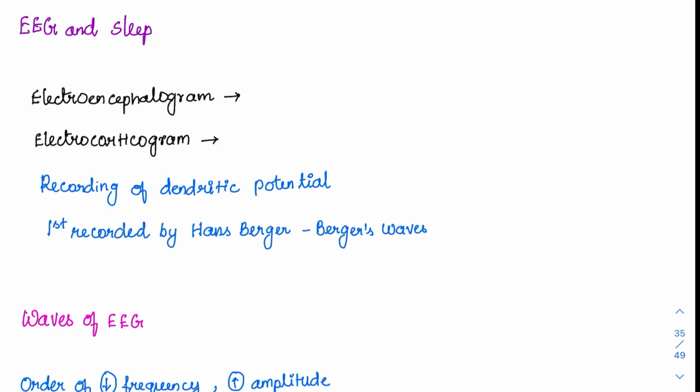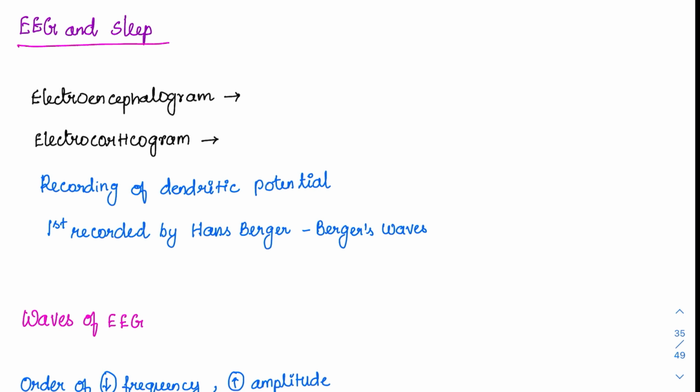This EEG and sleep is very important because recently, from EEG and sleep, learning, memory, and language and speech questions are regularly asked. So coming to EEG, what is EEG? Just like we know ECG, it is an electroencephalogram. Here we are recording the potentials of the brain.